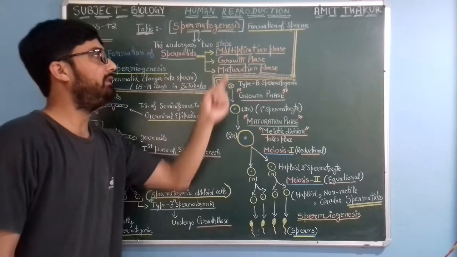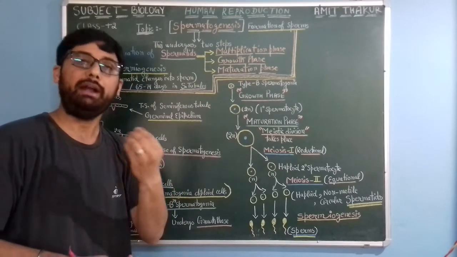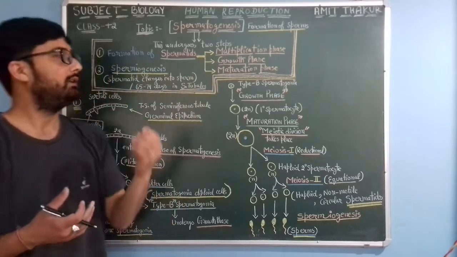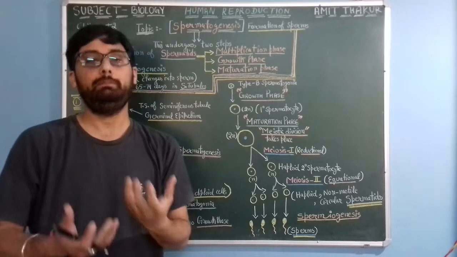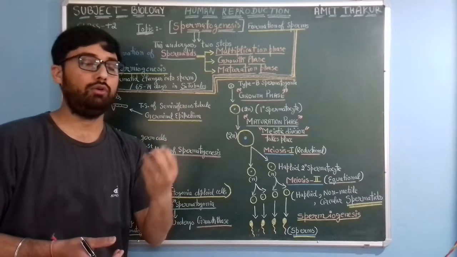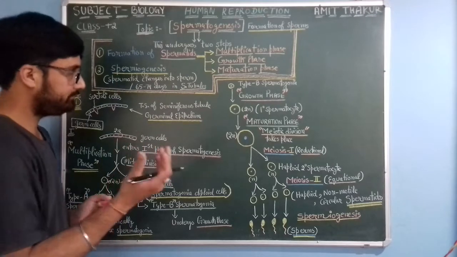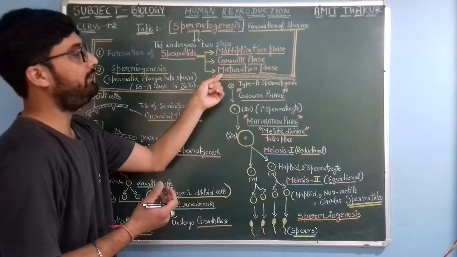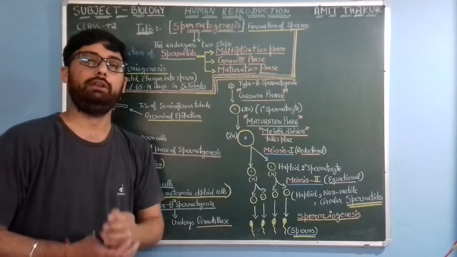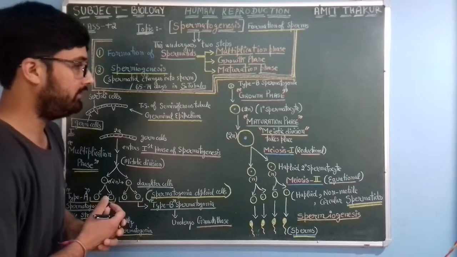Multiplication phase means mitotic division takes place, mitosis takes place. That means the cells get multiplied. In growth phase, the spermatogonia enlarges in size, and in the maturation phase, meiosis or meiotic division takes place in order to form spermatids and then sperms.